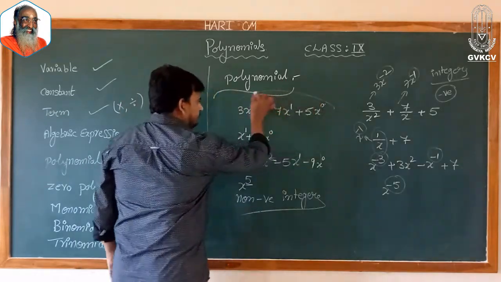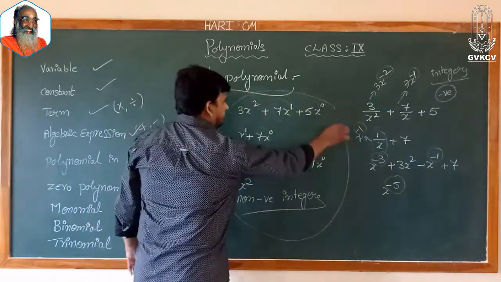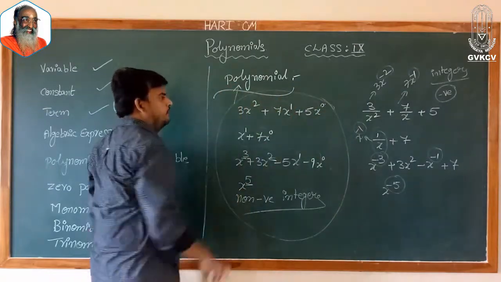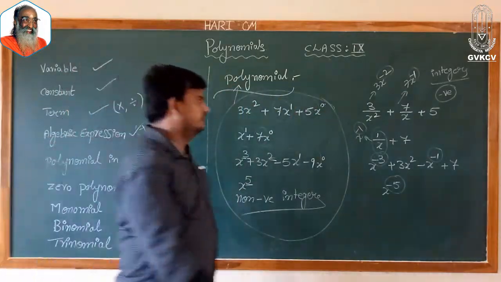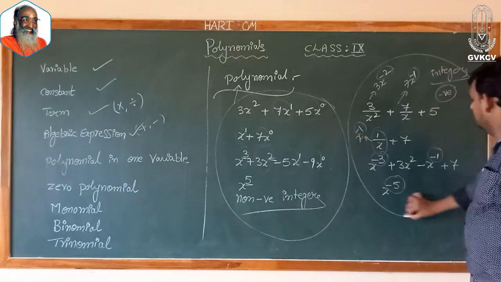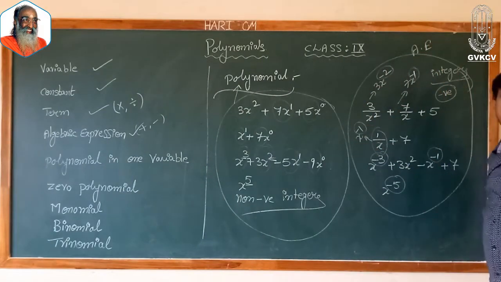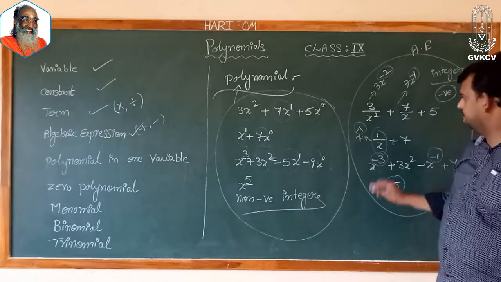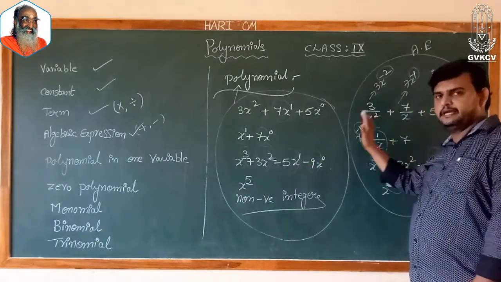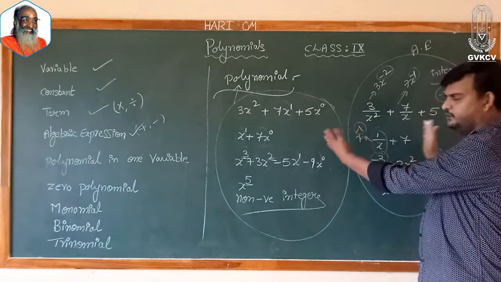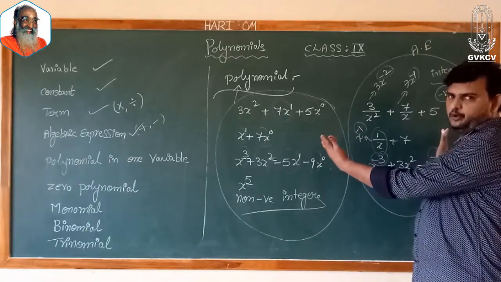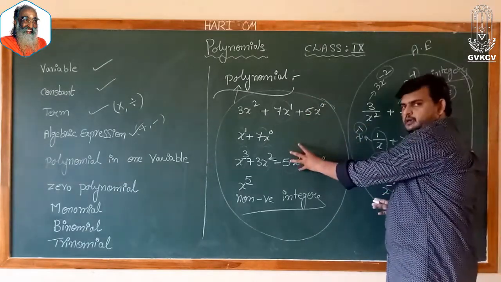So all these are called polynomials. All these are called algebraic expressions. So basically all these are algebraic expressions. In that, again we are bifurcating with some property. What is the property?